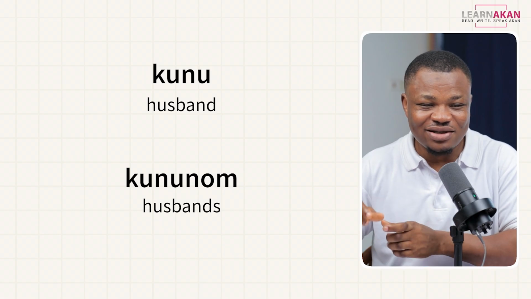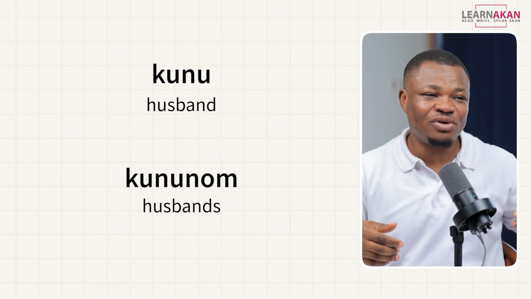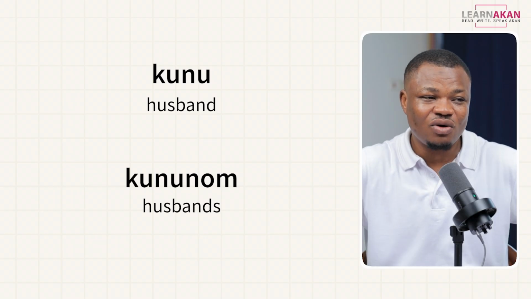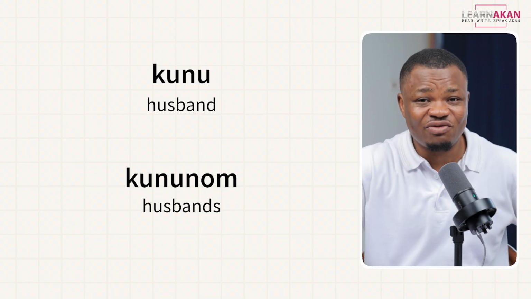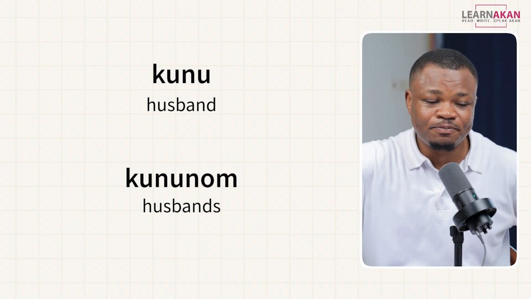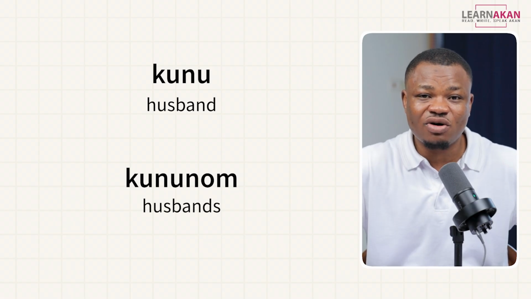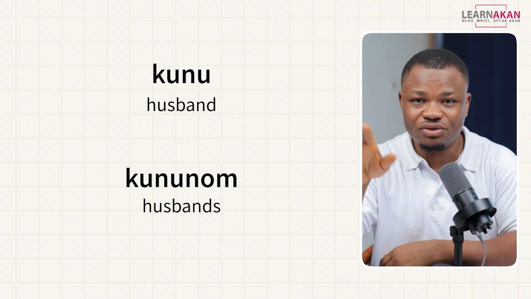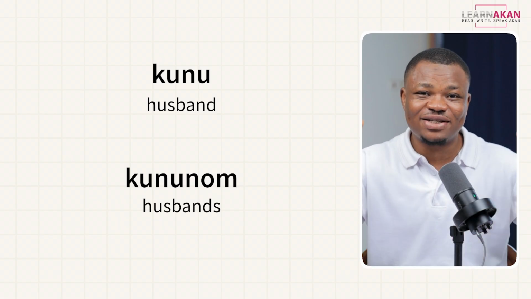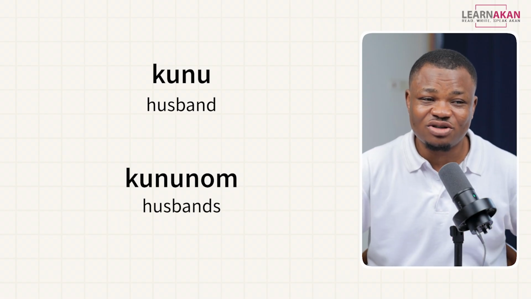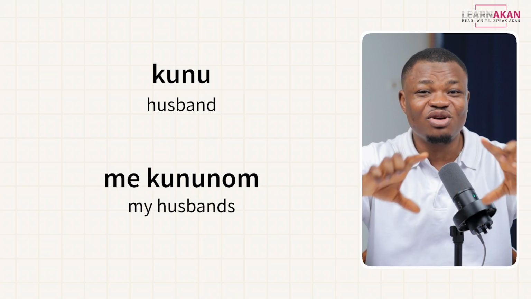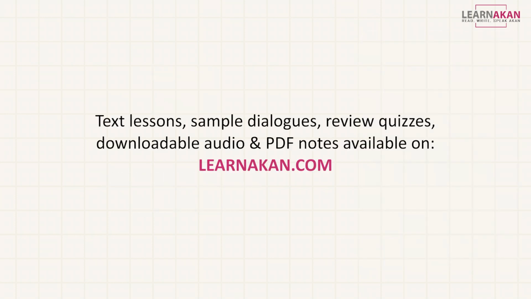Kununom. This is typically used to describe the brothers of your husband. So in Ghana, when you marry, you don't marry an individual, you marry into a family. So the brothers of your husband, they are all your husbands, although they don't do the stuff that you do, but they are all considered your husband. So if you are referring to them, you would say mi kununom, right?